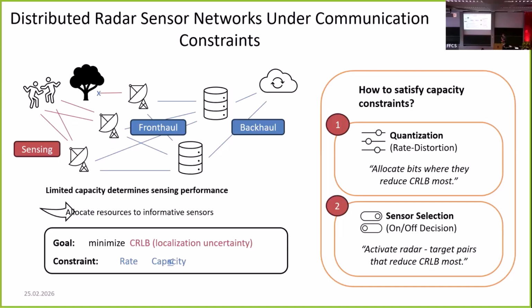The key takeaway from my poster is that if we want to design a distributed radar sensor network, we have to take communication constraints into account. This is especially important if we have limited communication budgets. Thank you very much.